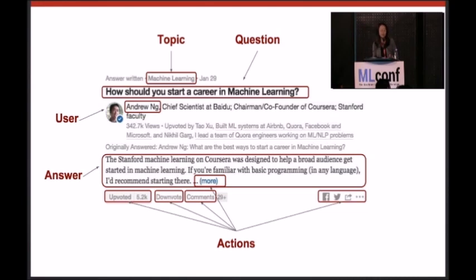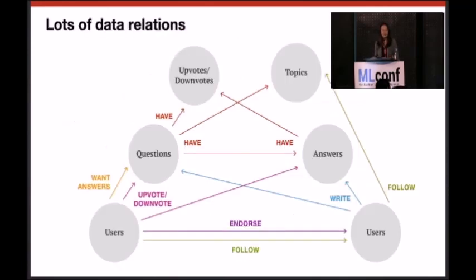And so there is a question, there's an answer written by this author, there is a writer of this answer, there's also the reader of this answer, who is the one behind the screen. And the user can take various actions on the answer, such as upvotes, downvotes, comments, shares, or click, right? And there's a topic associated with this question and answer, which is machine learning. So with that cleared out, let's take a look at our data ecosystem.